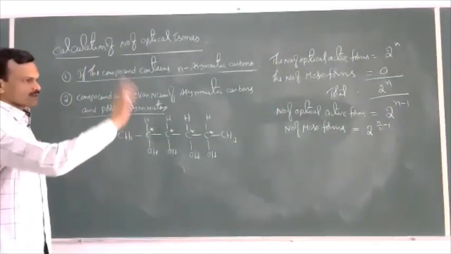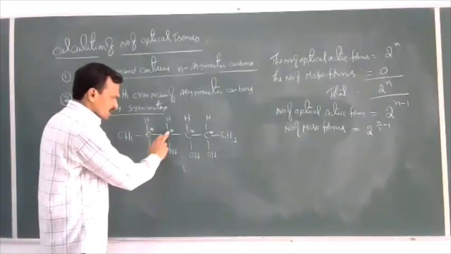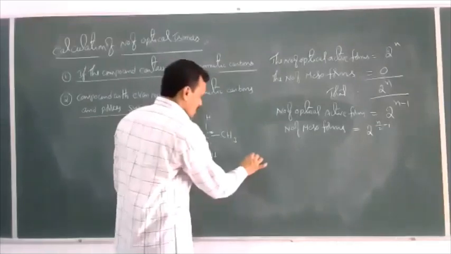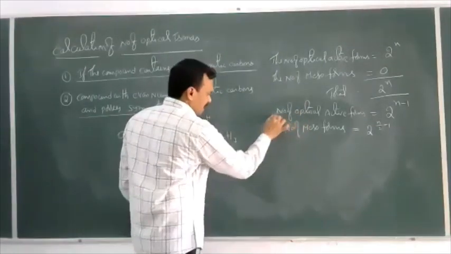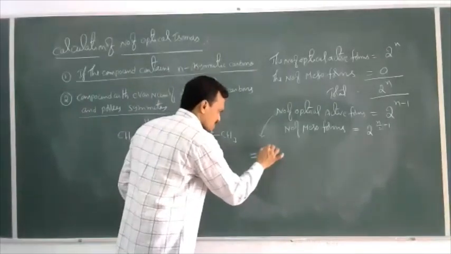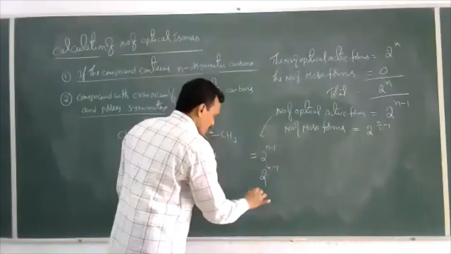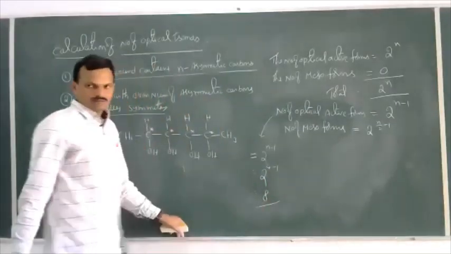If we add both of them, we get the total number of forms. Now see here, how many chiral carbons are here? 4 chiral carbons. Then the number of optical active forms is 2 power n minus 1, where n is 4. So 2 power 4 minus 1, which is 2 cube, which is 8.